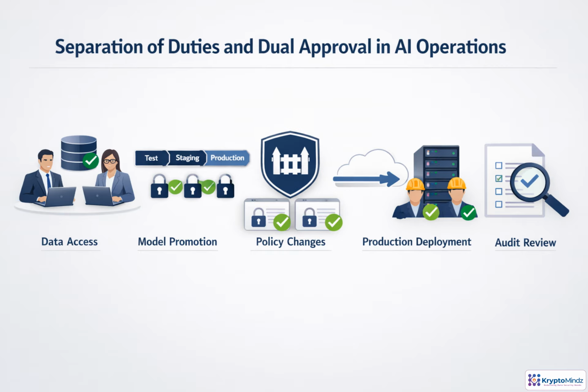In AI operations, the safest pattern is to make powerful actions shared responsibilities. The person who builds a model should not be the only person approving its release. The person changing access or guardrails should not be the only checkpoint. Separate roles for data ownership, security approval, deployment, and audit reduce conflicts of interest. Dual approval adds friction where risk is highest. Workflow tools, policy engines, and audit logs then prove the controls actually happened.